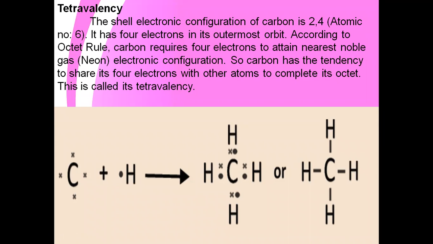Carbon shares its 4 electrons with other atoms and so completes its octet. This is called tetravalency. Simply, tetravalency means it shares 4 electrons because it attains stability. For example,